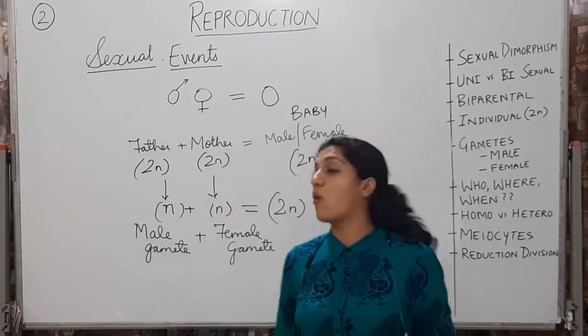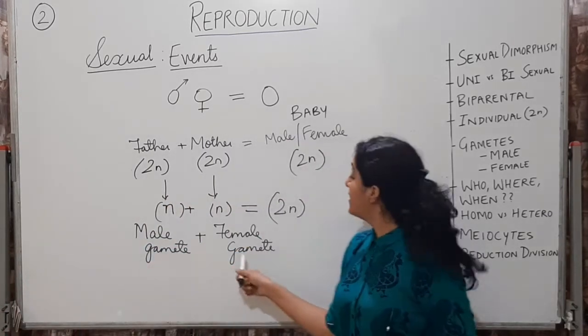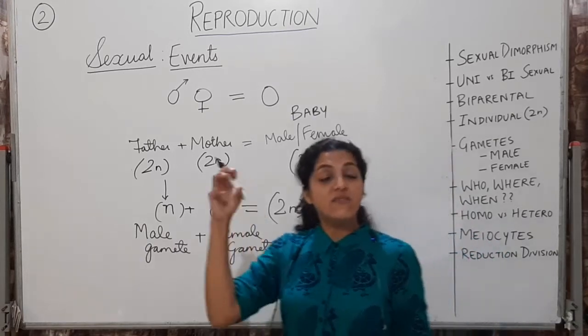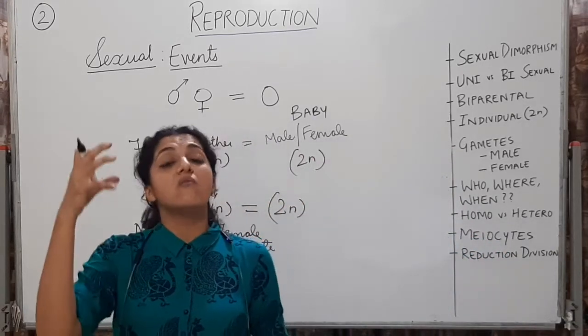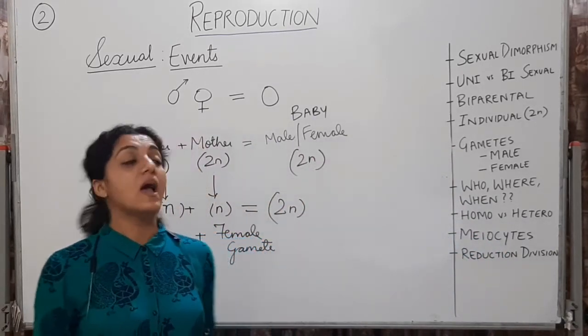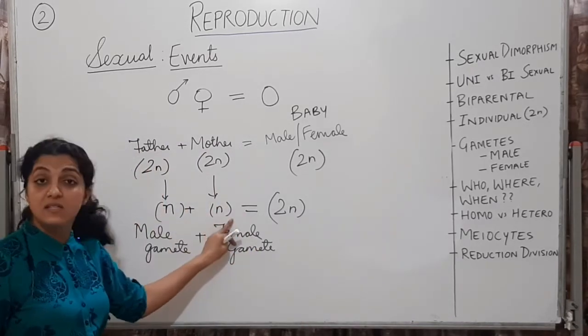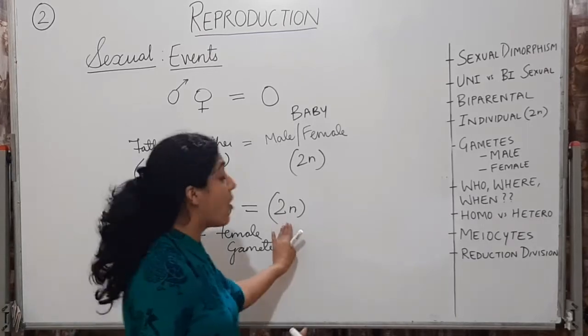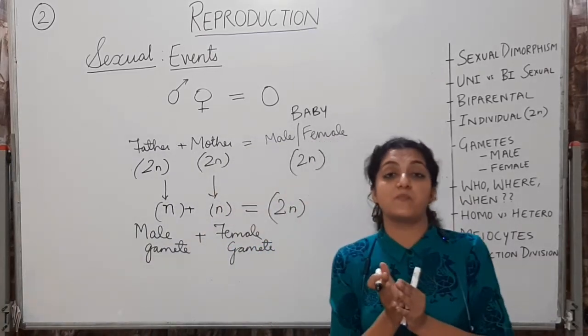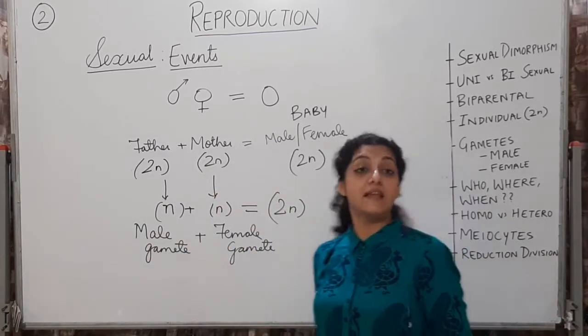Alternatively, we can also call it as the father gamete and the mother gamete. So one cell from the father gamete is coming and one is coming from the mother. These haploid gametes are going to meet and form a diploid structure. Okay, we will see this later.